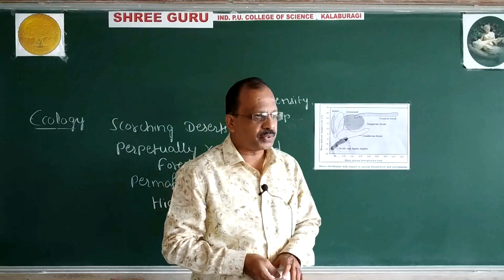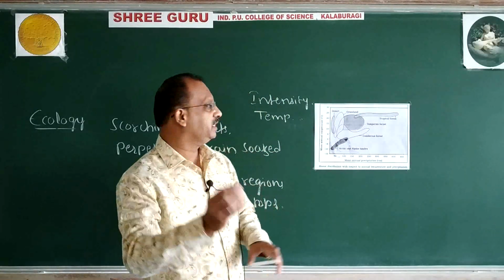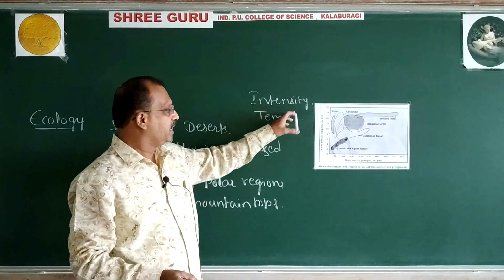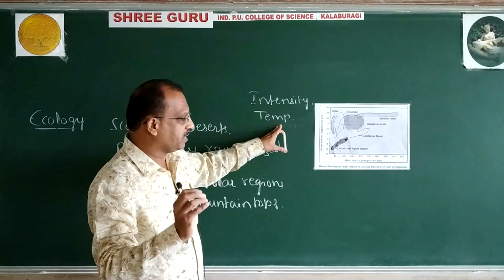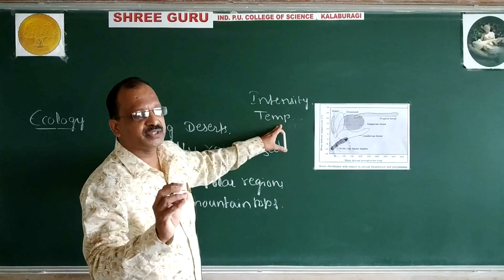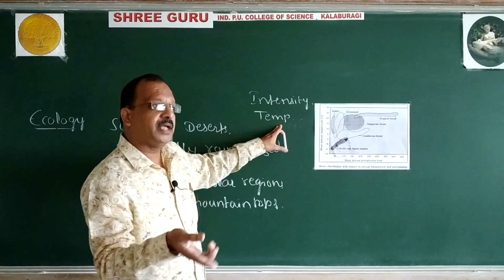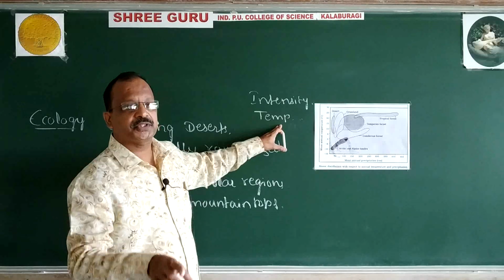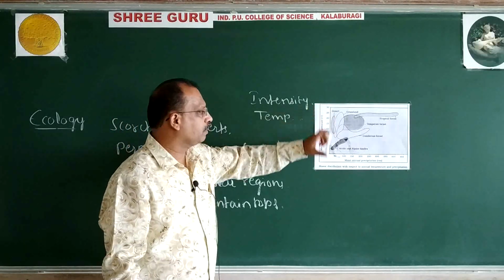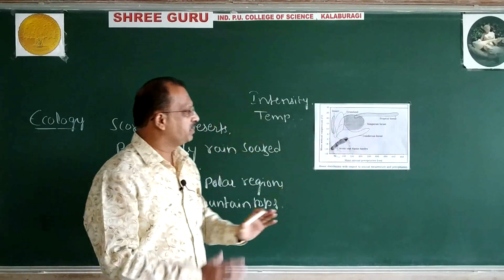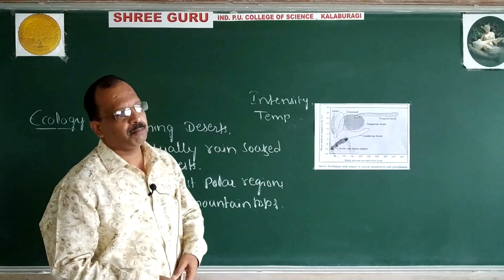Seasonal as well as annual variation in the rainfall and snowfall will control major biomes. This is a chart which represents various biomes.